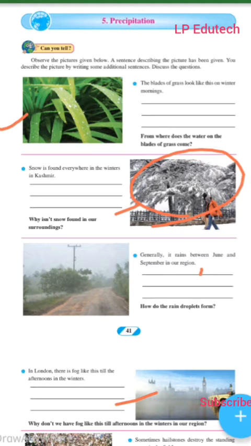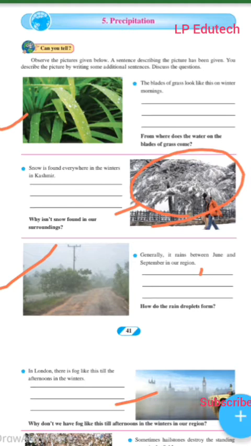Generally, it rains between June and September in our region. Now why? Let's get the answer. We get rainfall between June and September in our region when the moisture-laden southwest monsoon winds are obstructed by the Western Ghats, leading to orographic rainfall.